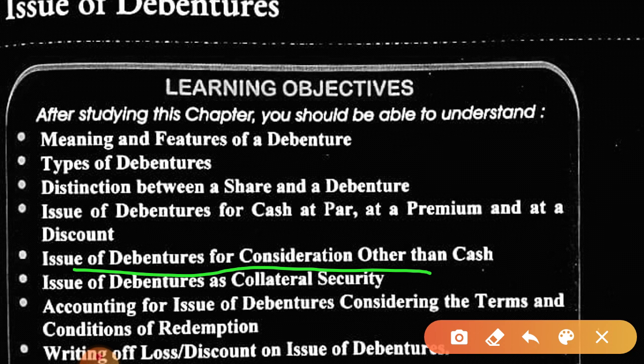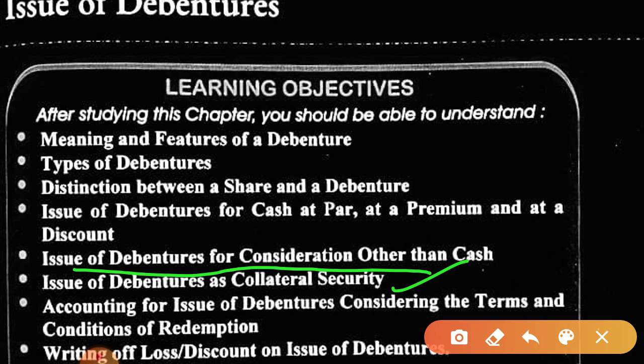Then issue of debentures as collateral securities. When we take a loan, we pledge an asset, which is known as primary security, and in addition when we give debentures as security, that is known as collateral security. Such debentures are zero debentures, or null debentures, because they don't carry any interest. They become activated only at the time of winding up of the company. No interest is provided on such debentures which are issued as collateral securities.